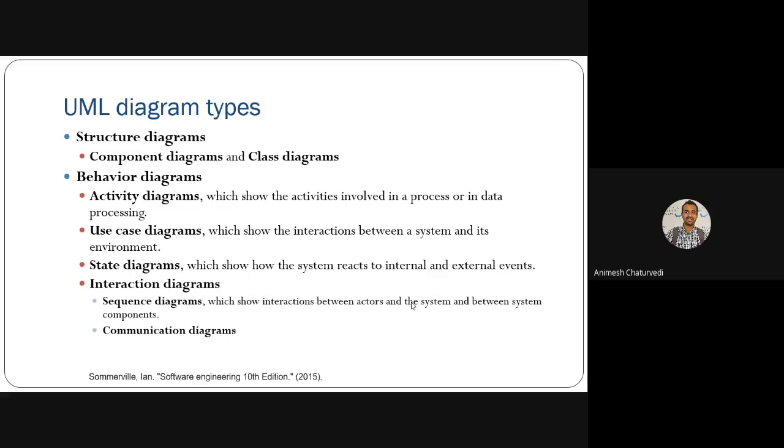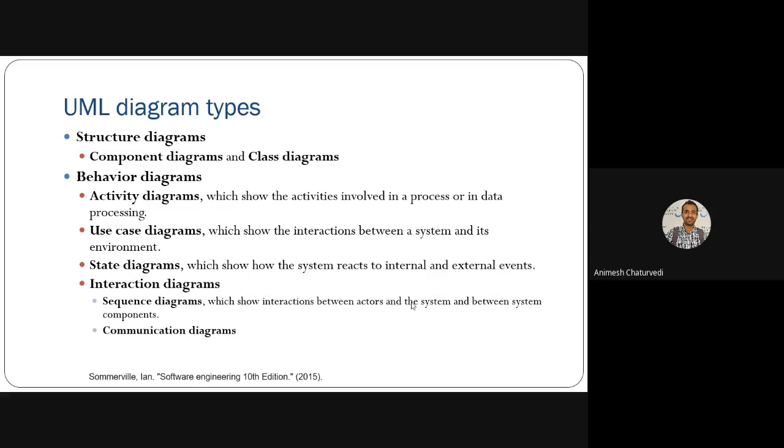In this activity diagram, the purpose is to show the activity of various processes, how the data should flow in the various activities of a system. Then use case diagram: what are the interactions between the system and its environment, meaning what are the actors, what are the requirements and functions, and what use cases the actors can perform, is shown with the help of use case diagram.